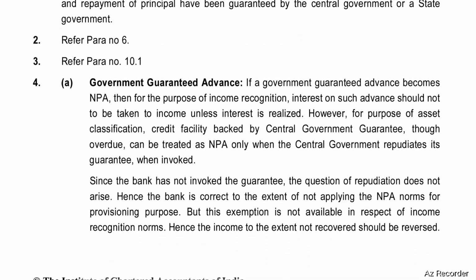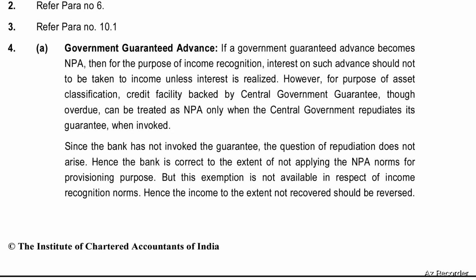Government guaranteed advance. If a government guaranteed advance becomes NPA, then for the purpose of income recognition, interest on such advance should not be taken to income unless interest is realized. However, for the purpose of asset classification, credit facility backed by central government guarantee, though overdue, can be treated as NPA only when the central government repudiates its guarantee when invoked.